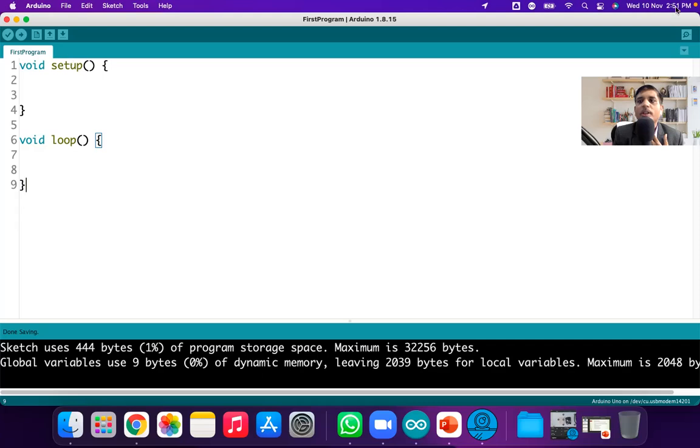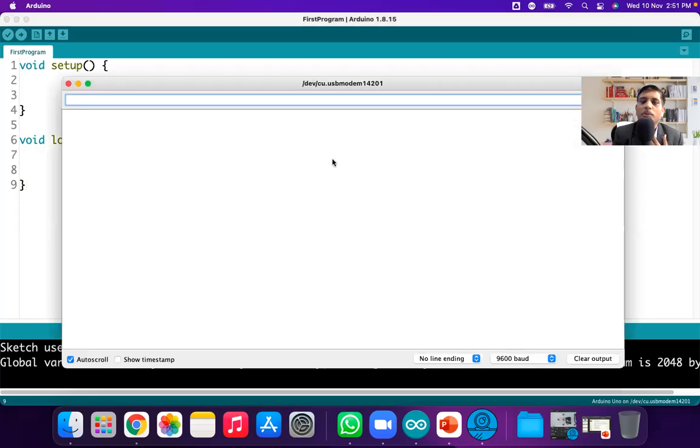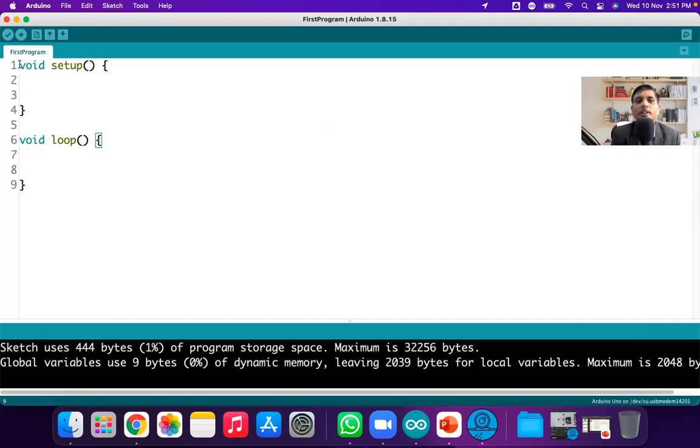Okay, here one more at the right-hand side, topmost, there is a Serial Monitor button. Using this Serial Monitor button, you can open the serial monitor. And here, this is called your writing area. It is called an editor, where you write your program, whatever program you are writing, here only. And here this is the status bar, where you get all the error messages, or the terminal bar.